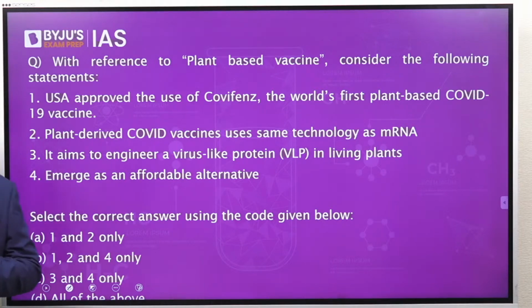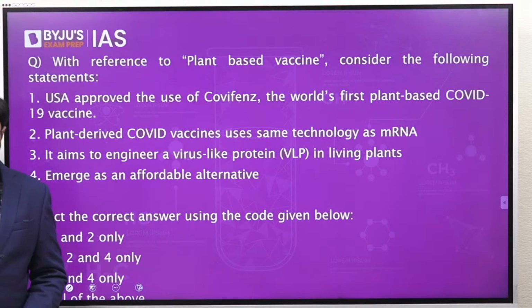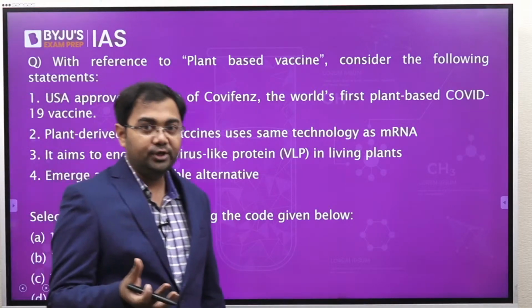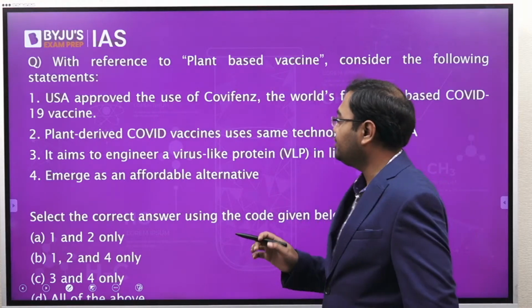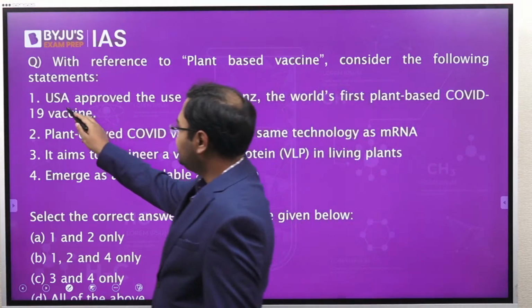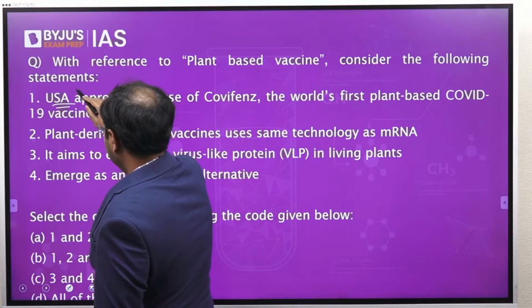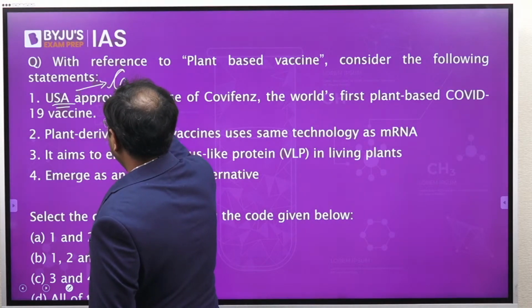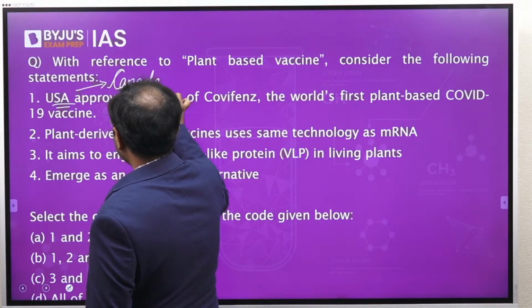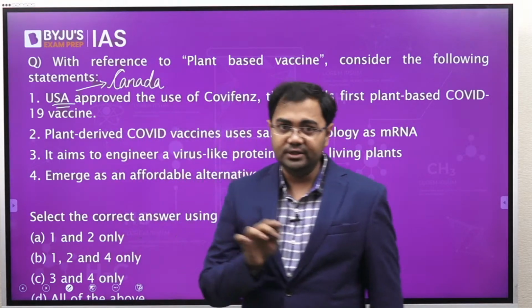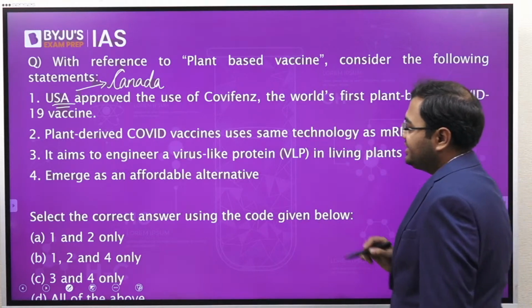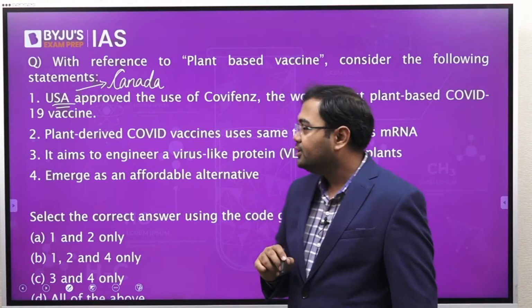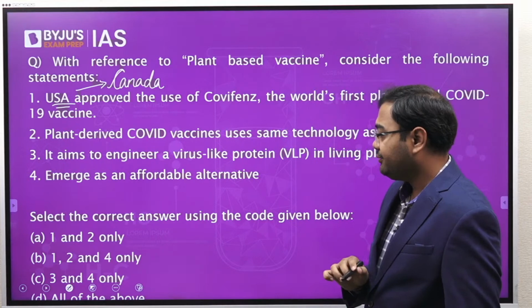Now, plant-based vaccines have been in the news because they were approved for use in Canada. Approval was not given by the US, approval was given by Canada, and that's why it was in the news that approval was given by Canada for plant-based vaccine against COVID-19. So, first statement definitely wrong.